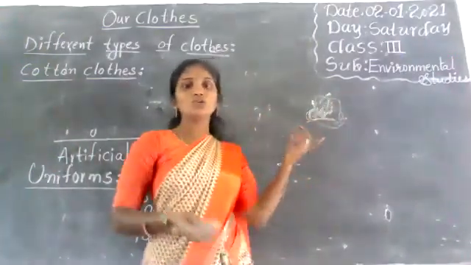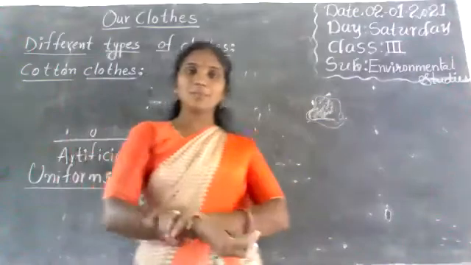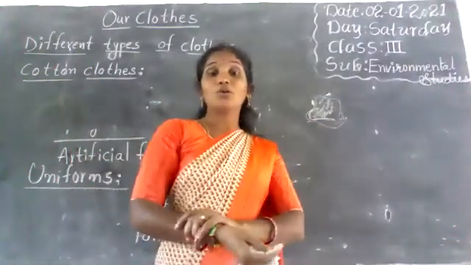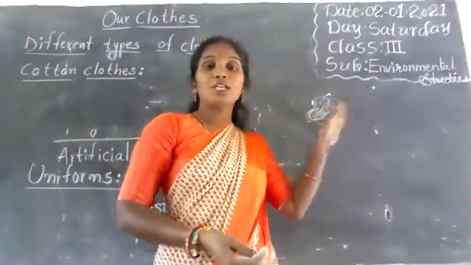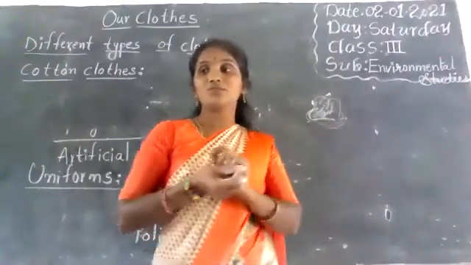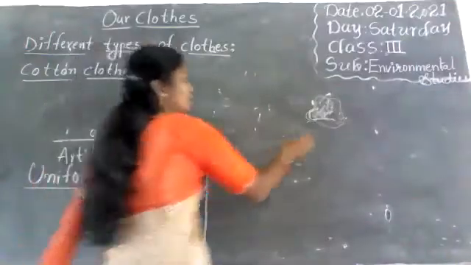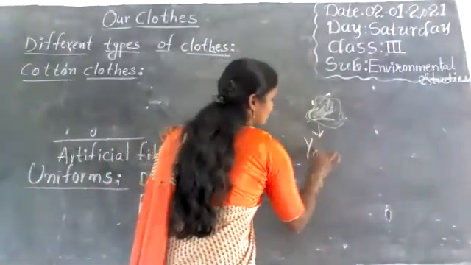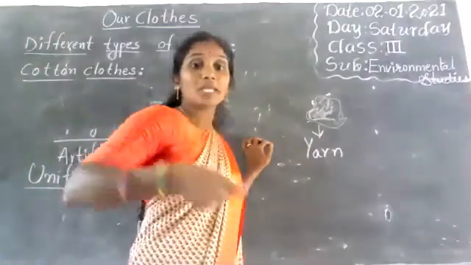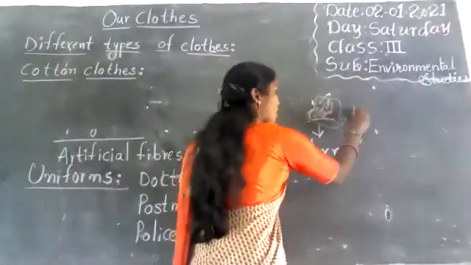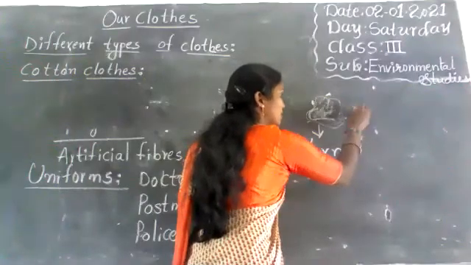From cotton, it first becomes thread. Cotton becomes yarn. Yarn means thread. This cotton is like a small thread, rolled into thread.